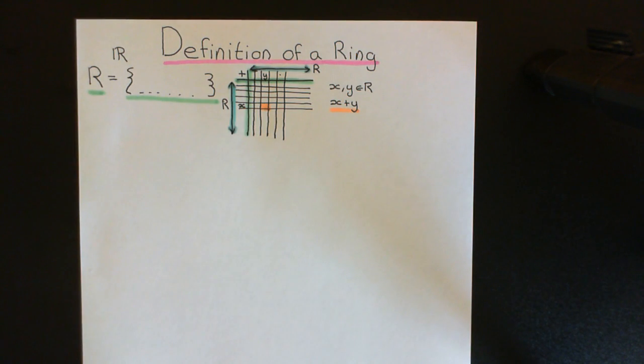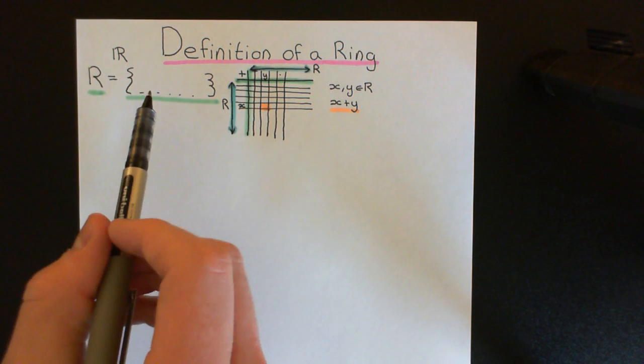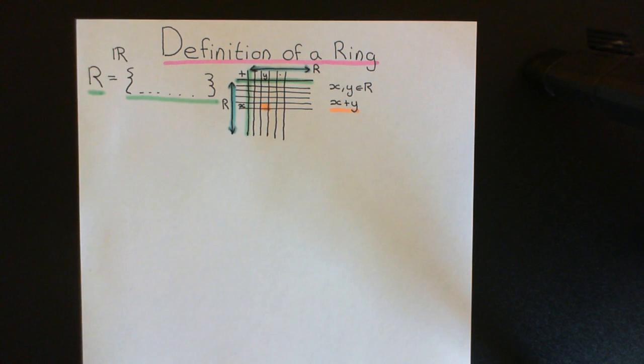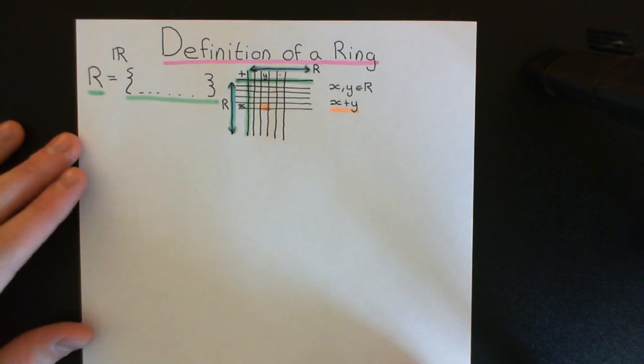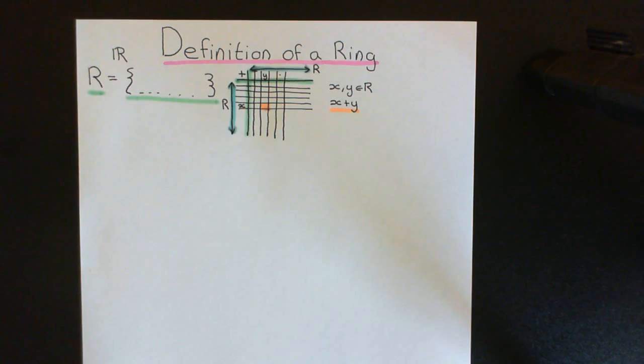Okay, so we're going to go through, fill in the entries of this table, and thereby define what it means for any element of the ring to be added to any other element of the ring. We're going to define what all of the answers to x plus y are actually going to be, where x and y are just some arbitrary elements of the ring.